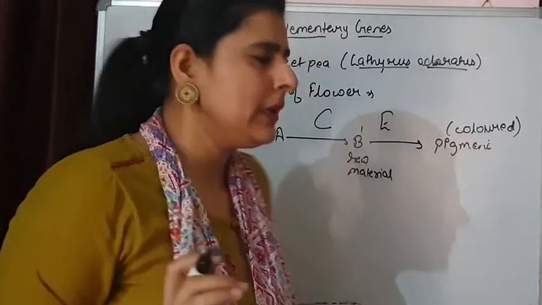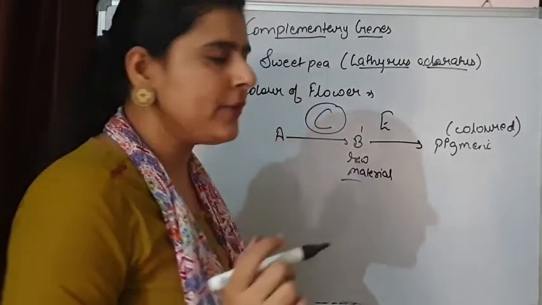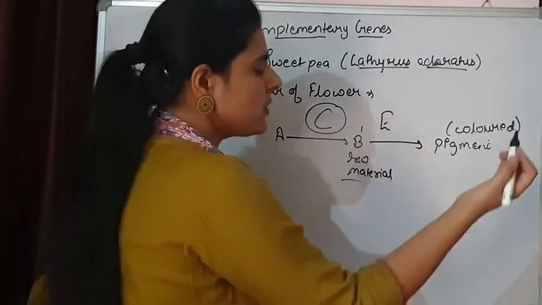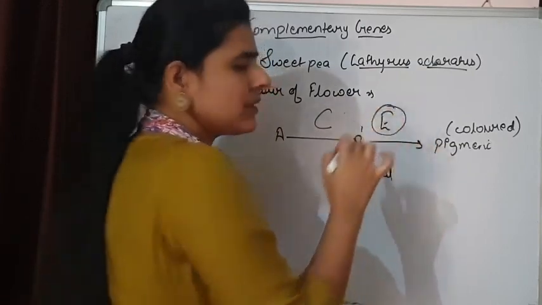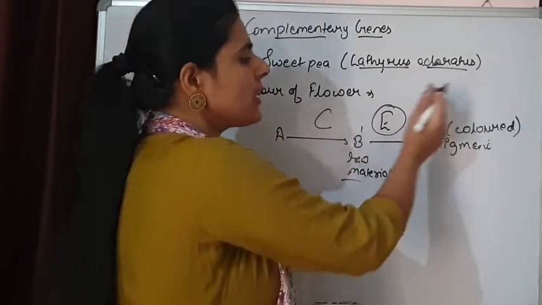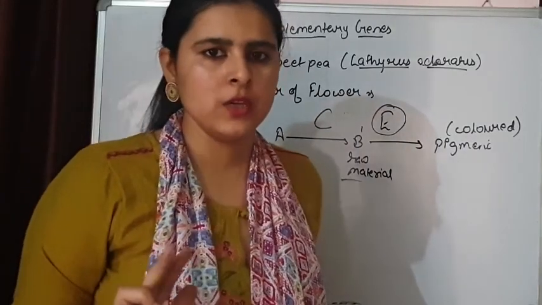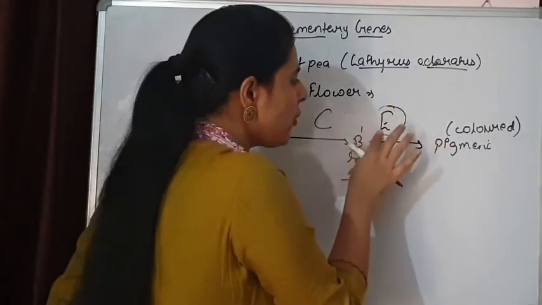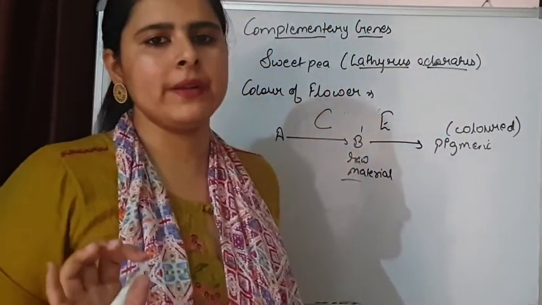If C is recessive, that means raw material is not going to form, and if raw material is not going to form, then obviously the colored pigment is not going to form. So the color of the plant will be white. And if C is there but E is recessive, that means raw material is forming, but this raw material is not converted into a colored pigment. Then also we are getting white flowers. So if either of them is recessive, we are going to get white flowers, and if both of them are dominant, we are going to get colored flowers. This simply means complementary genes.